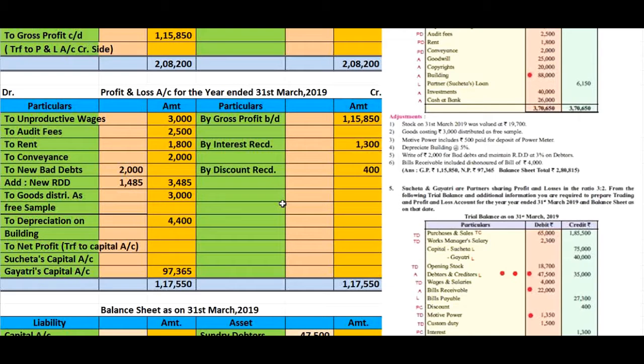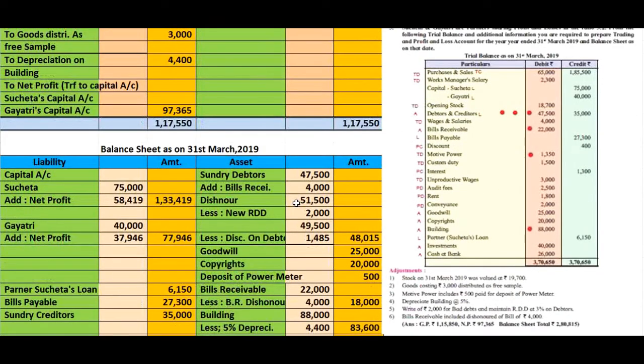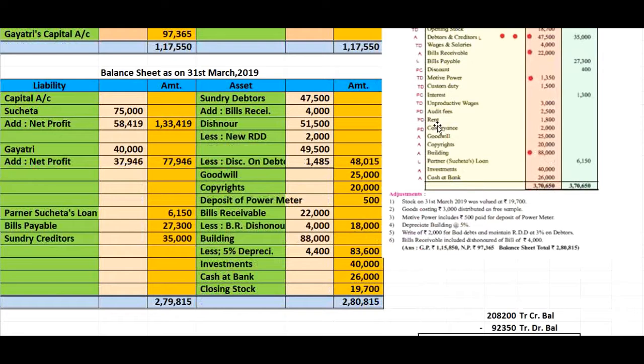Goodwill, trademarks, copyrights, and patents are intangible assets, and hence they will be directly posted into the asset side. Here goodwill is an asset 25,000, copyrights is an asset rupees 20,000.